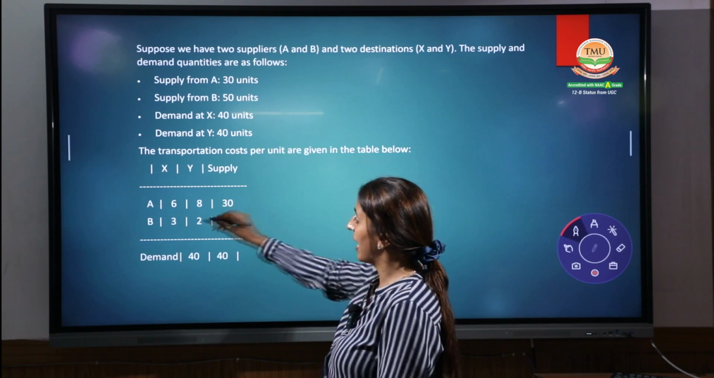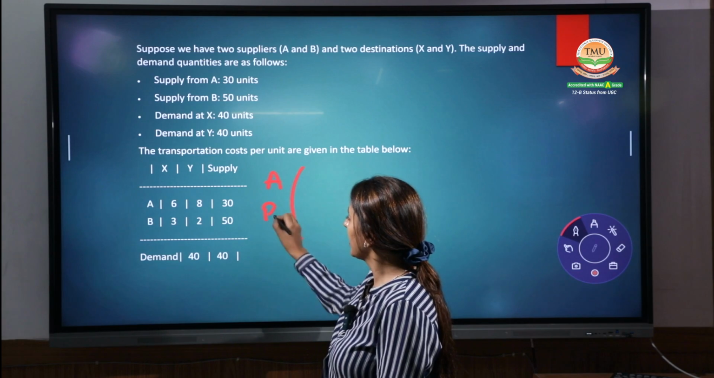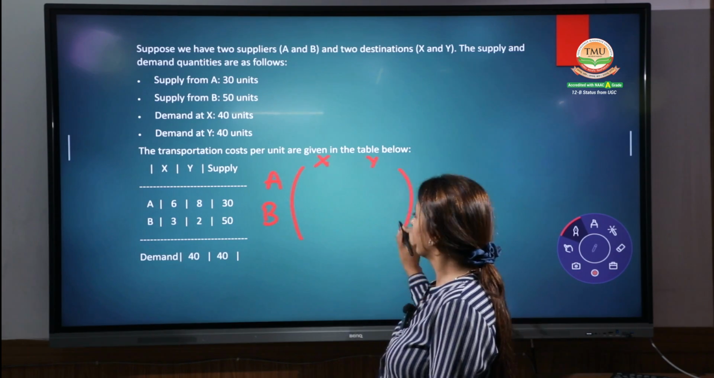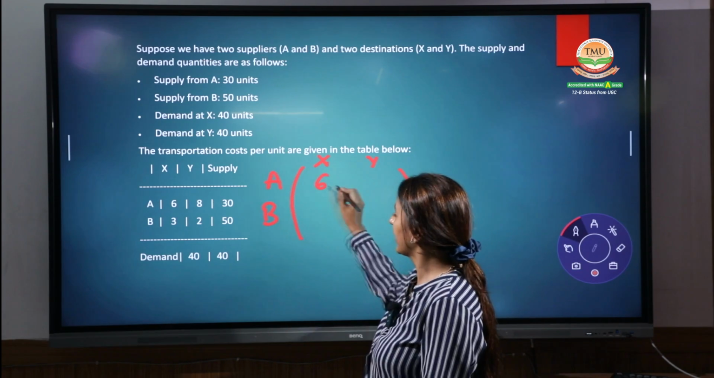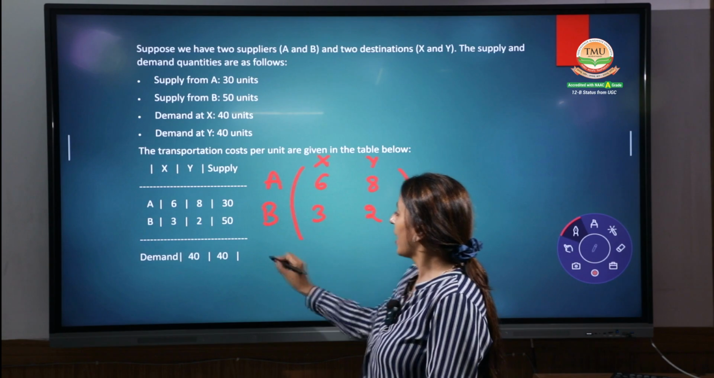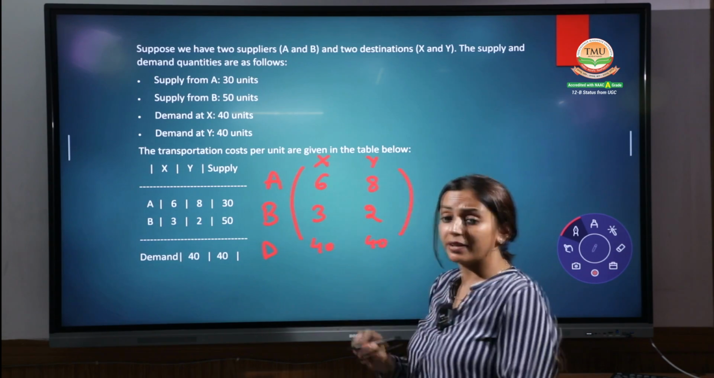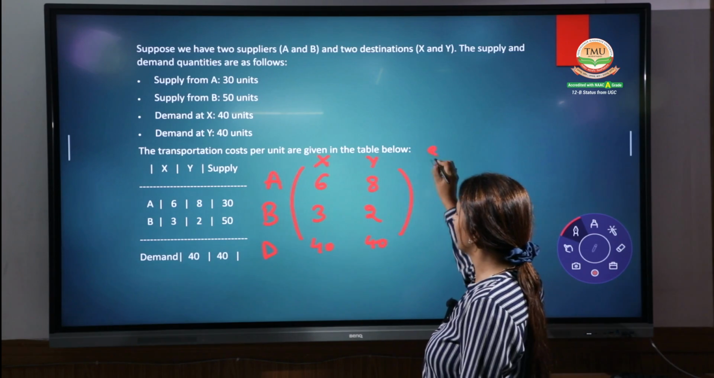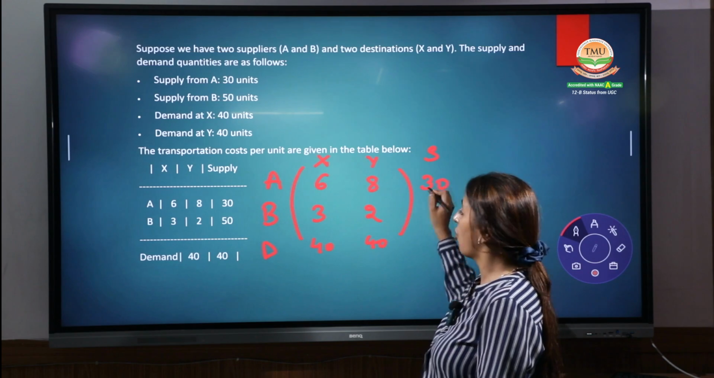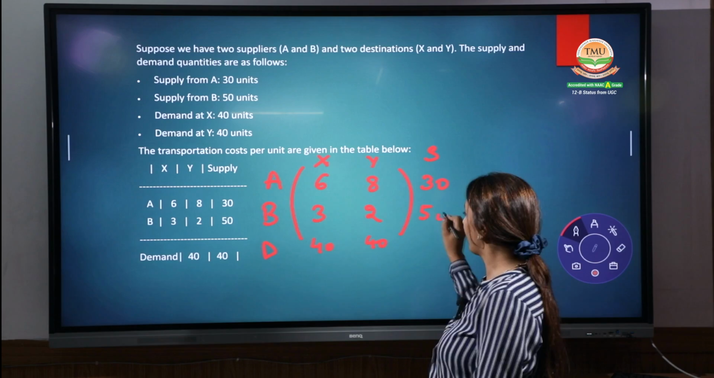What you have to do? See, we have given supply. If I make a matrix in this form, A, B, and we have the two destinations X and Y, right? This one is 6, this is 8 per unit, this is 3, this is 2. We have given the demand part, that is 40. This is 40, right? We have given the supply part, that is A will supply 30 units. B can supply 50 units.